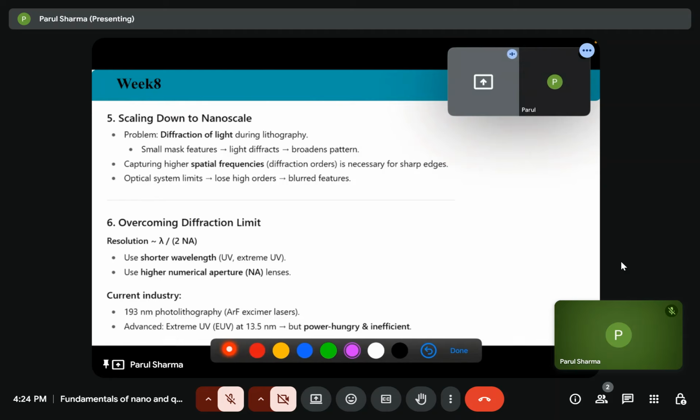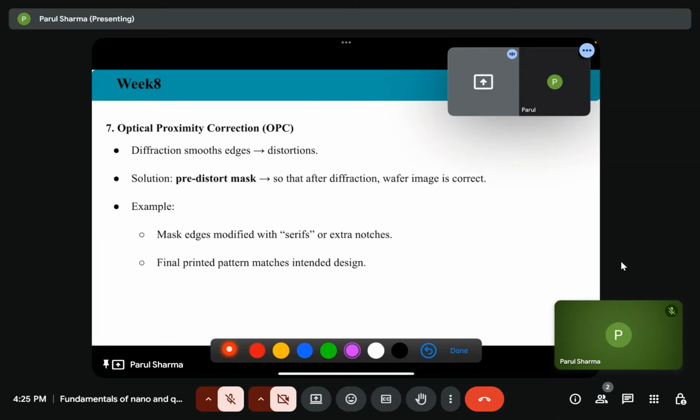So how can we overcome the diffraction limit? We can use a shorter wavelength or use a higher numerical aperture. So we moved from photolithography to electron beam lithography, to get the patterns in the nanometer range.